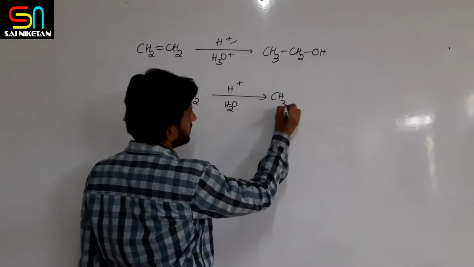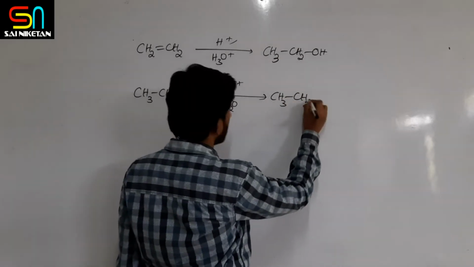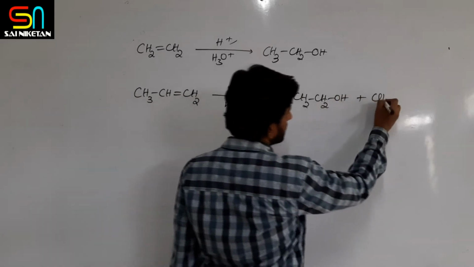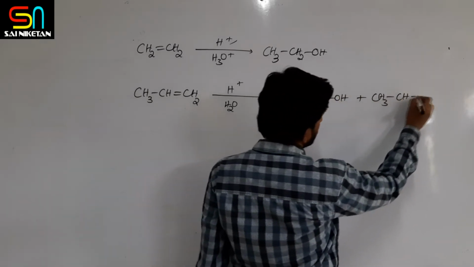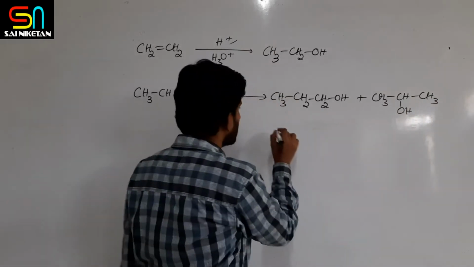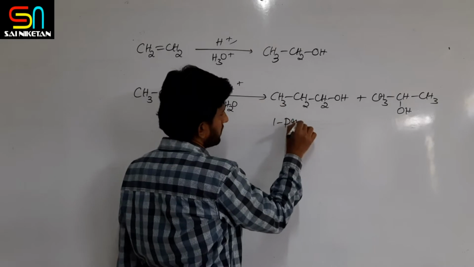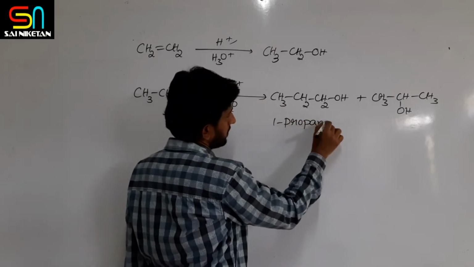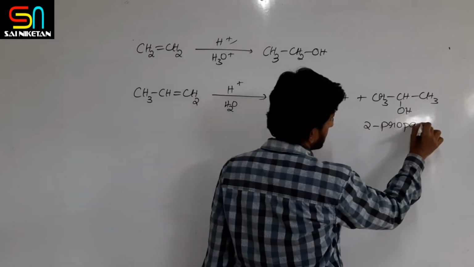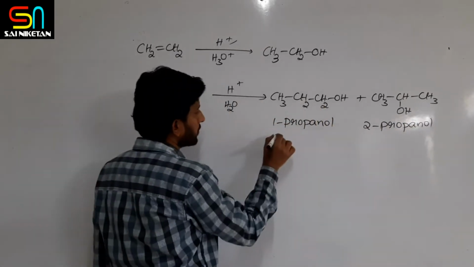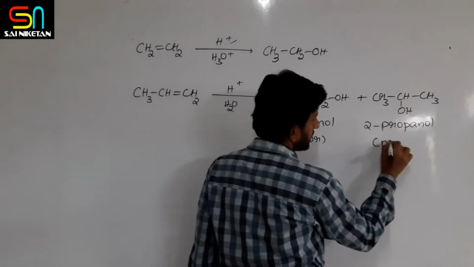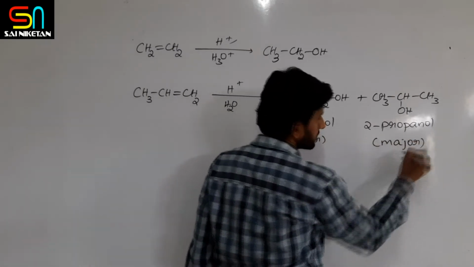You will get 1-propanol, and also you will get 2-propanol. 1-propanol and 2-propanol you will get. 1-propanol is a minor product, 2-propanol is a major product.